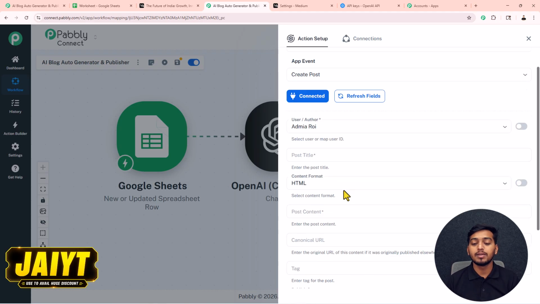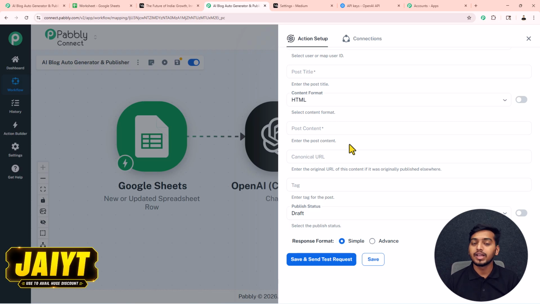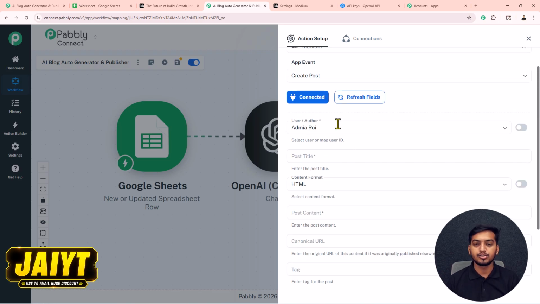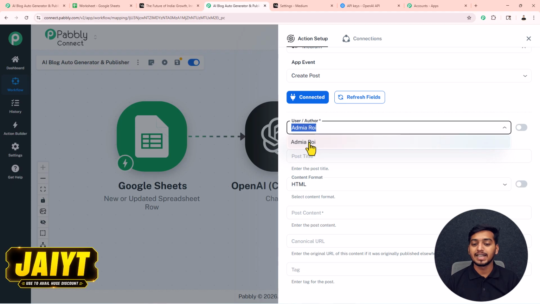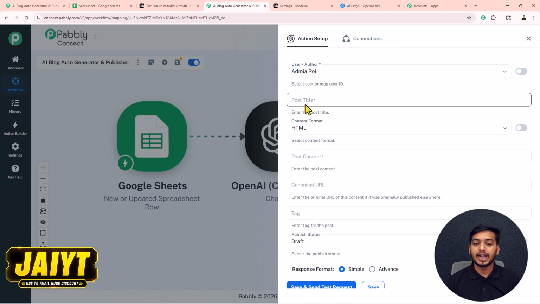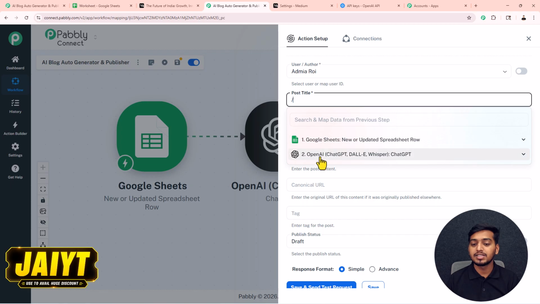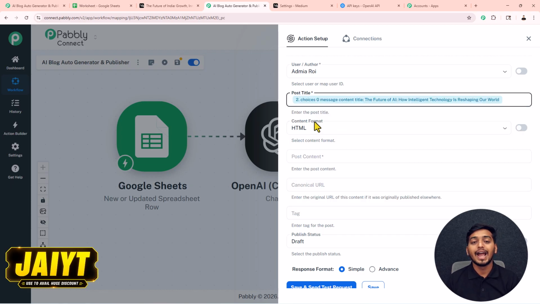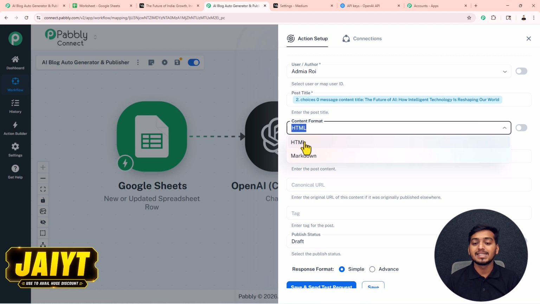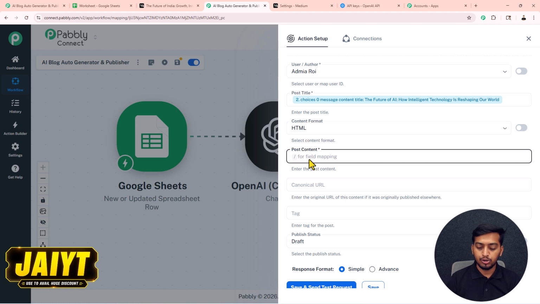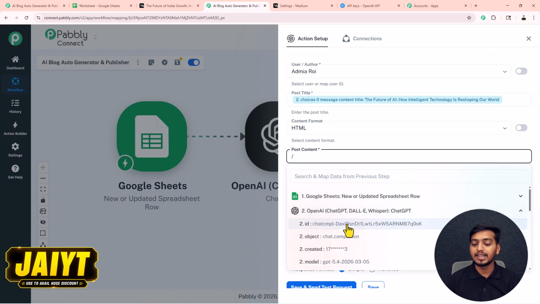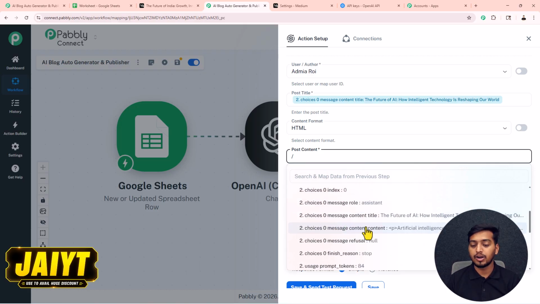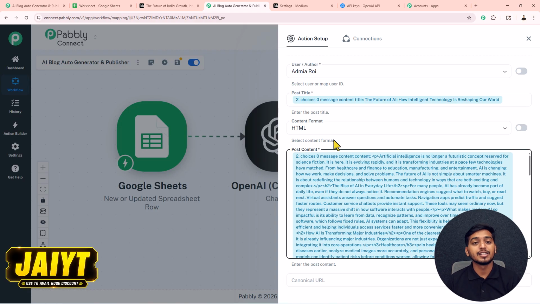Now we just have to fill up the details in here to successfully create a post inside our Medium page. First of all, for this user author, I will select this Admia Roy. Then for this title, I will map this title that we have received from our OpenAI application. So this is the title, so I have to click over this and it is mapped. For this format, I will select this HTML. Inside this post content, I will again map the content that OpenAI has given us. So this is our content. I just have to click over this and it is also mapped.